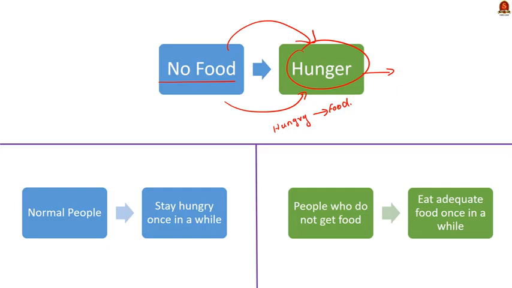But there are people who do not get adequate food on a daily basis. Once in a while, they get to eat good and adequate food. So their condition is like the reversal of us. We stay hungry for long once in a while. But those people who do not get food, they will get adequate food only once in a while. Now, you have to use your imagination power.